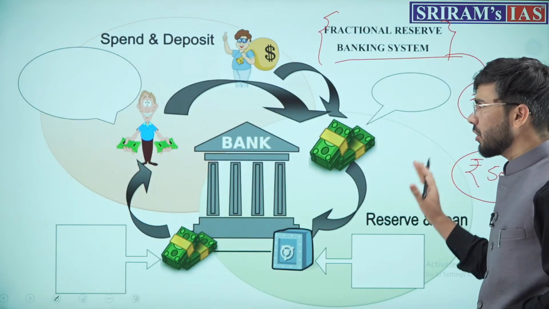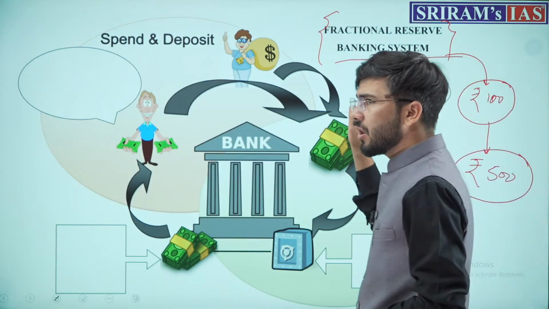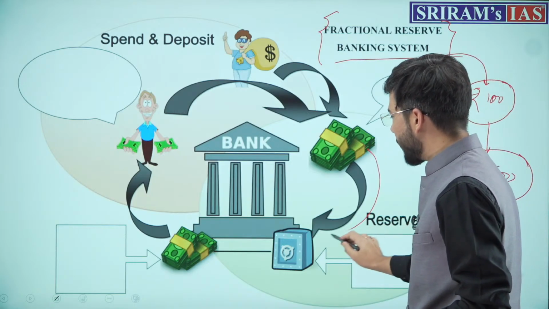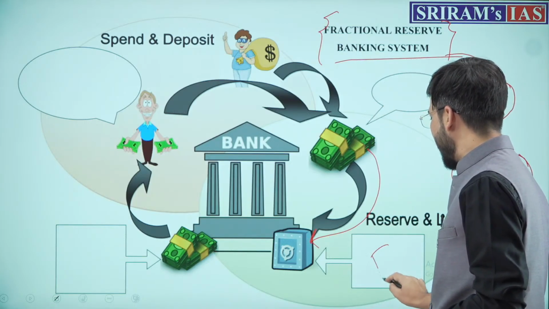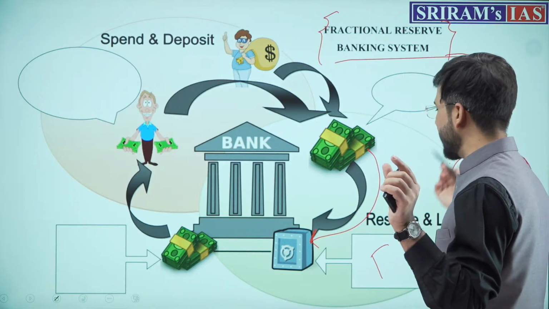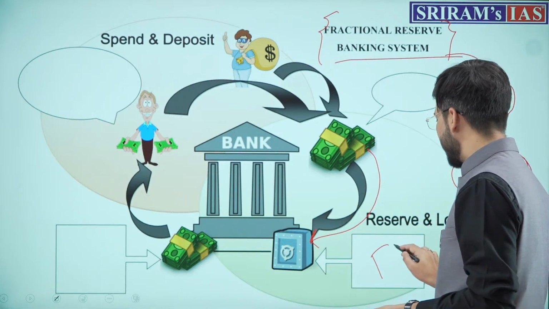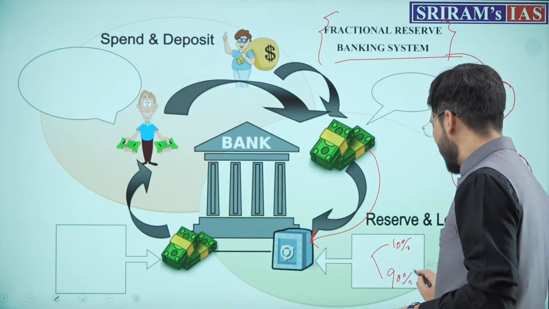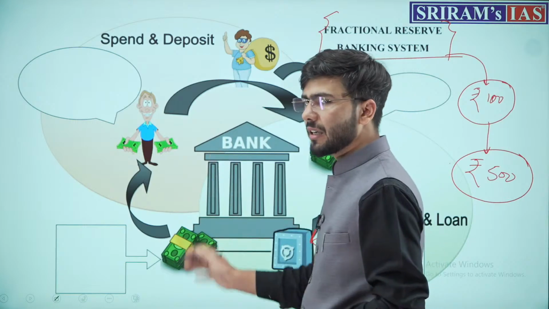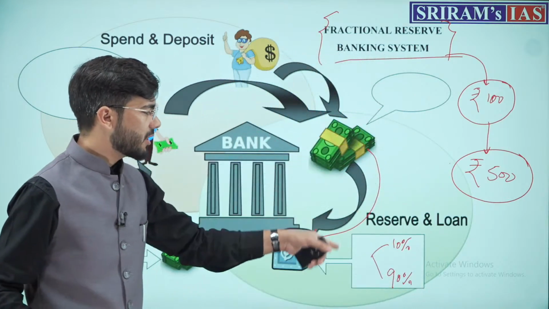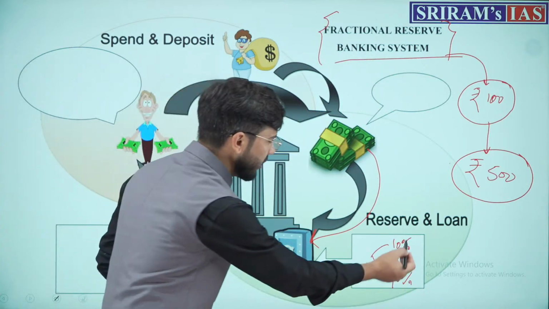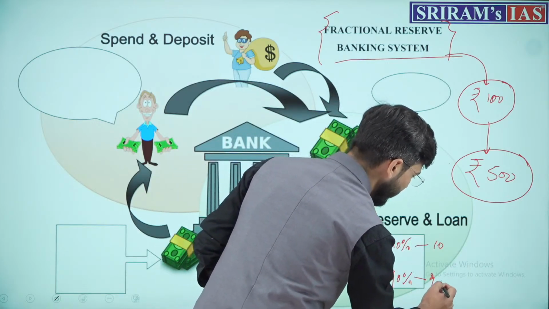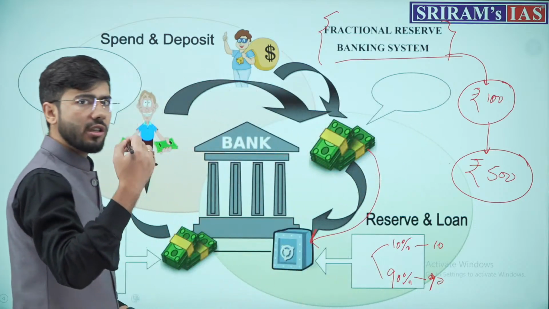Now, understanding the concept of fractional reserve banking, what actually happens here is that a simple amount of 100 rupees deposited into the bank has a reserve kept aside by the bank itself, say 10%, and 90% of the amount is lent into the market. So of the 100 rupees deposit, 10 rupees shall be a reserve, and 90 rupees will again go into the market.